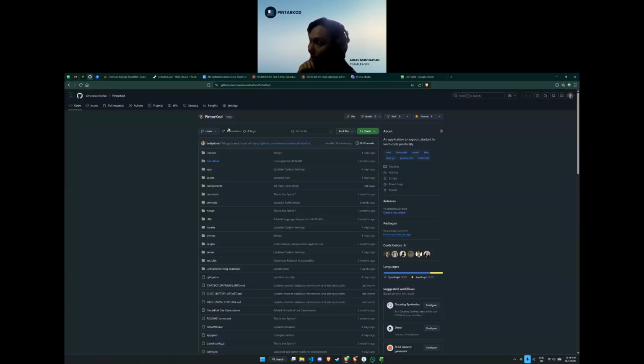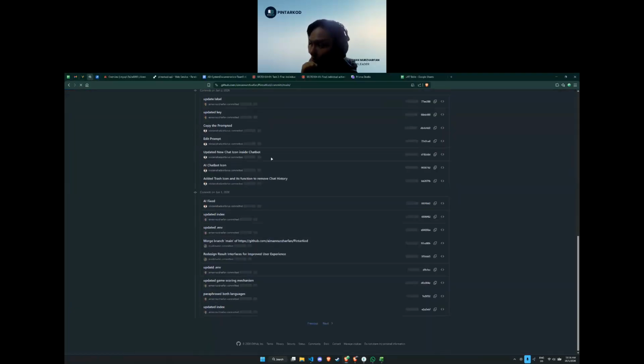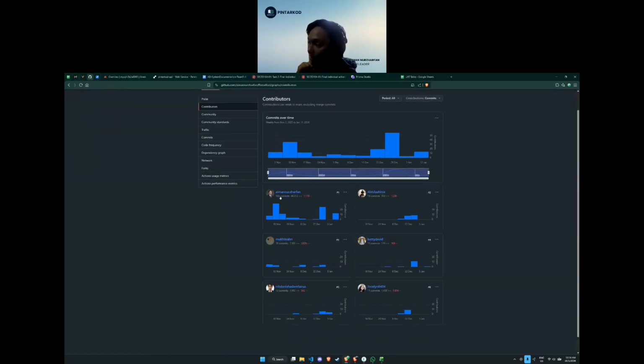So for the GitHub contribution, I think most of the code here was done by me because most of the commits are done by me. But some of them are recommits from my team members' commits, which I fixed and cleaned the code. And the next part is the QA checklist.